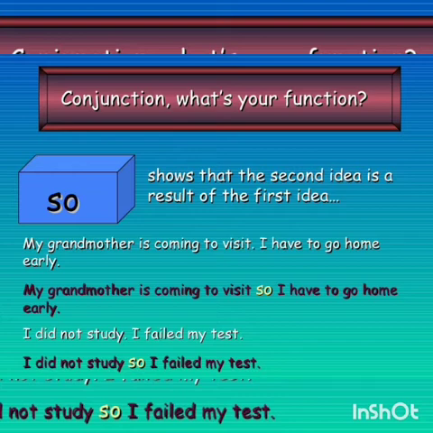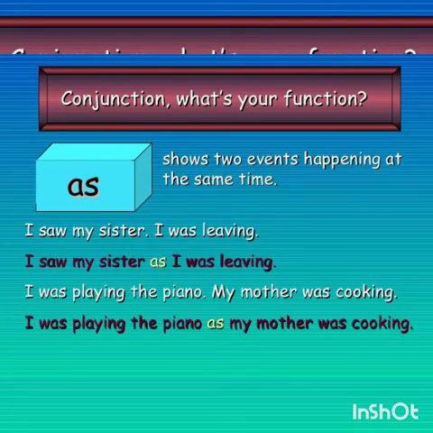Next, coming to as. The function of as is that it shows two events which happen at the same time. Example, I saw my sister as I was leaving. So I saw my sister, I was leaving, both occurred at the same time. I was playing the piano as my mother was cooking. I was playing the piano at the same time my mother was cooking. So what is the function of as? It shows that two events occur at the same time. So two events happening at the same time.